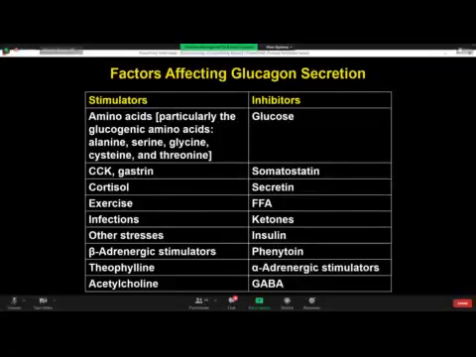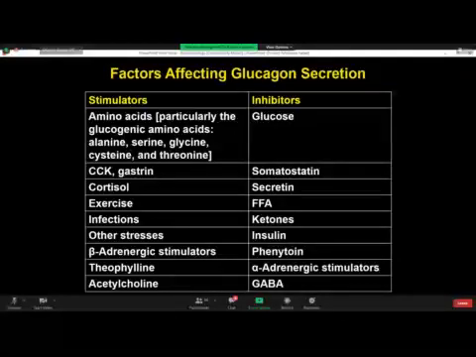Then the other hormone of the pancreas, which is secreted by the alpha cells of the pancreas, is glucagon. It is a peptide having 29 amino acids in a single chain. There are various factors which may stimulate or inhibit secretion of glucagon from the alpha cells of the islets of Langerhans of the pancreas.